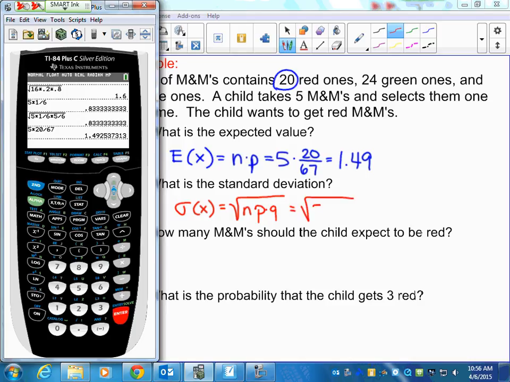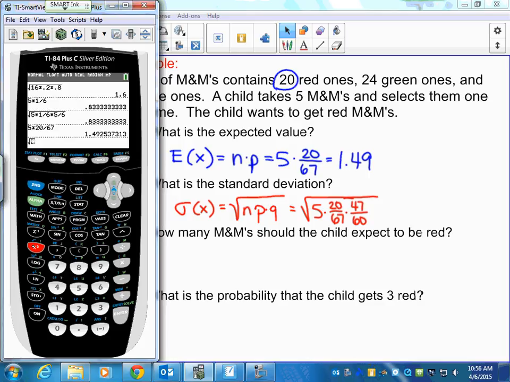So I'm going to do 5. The probability of it being successful was this. So what that means is the probability of it not being successful, if 20 out of the 67 outcomes were successful, the leftover 47 outcomes are not successful. And then we just have to substitute or put it into our calculator. There we go. So I get 1.02.